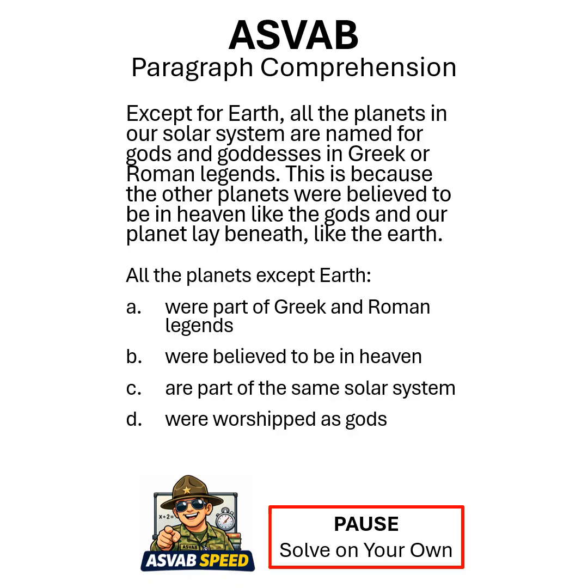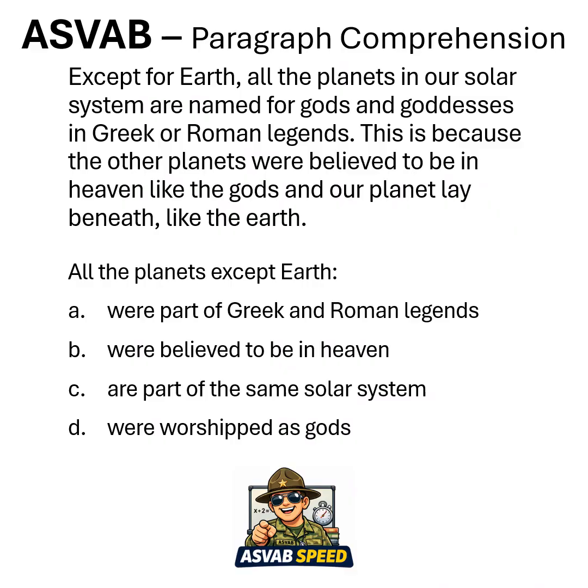Let's begin. All right, let's get out the highlighter. Super important word, except. Super tricky word in paragraph comprehension questions. Be very careful with that. All the planets except Earth. And if we look at answer A, part of Greek and Roman legends. B, believed to be in heaven. C, part of the same solar system. D, worshipped as gods. So let's go line by line and look for evidence.